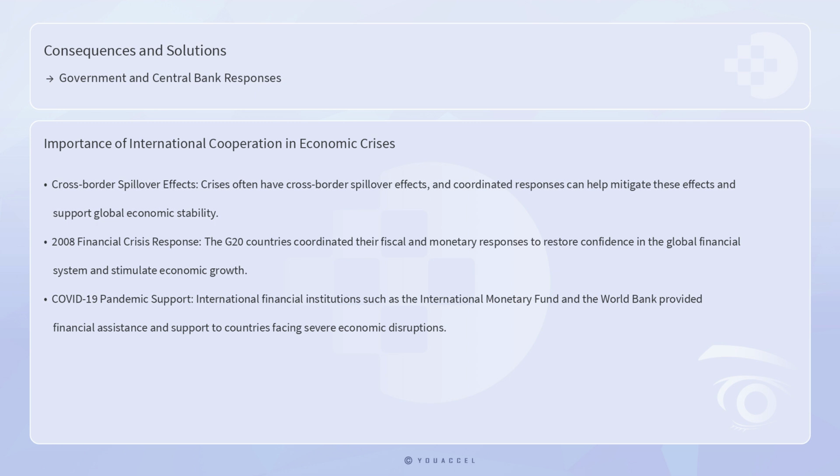Similarly, during the COVID-19 pandemic, international financial institutions, such as the International Monetary Fund and the World Bank, provided financial assistance and support to countries facing severe economic disruptions.